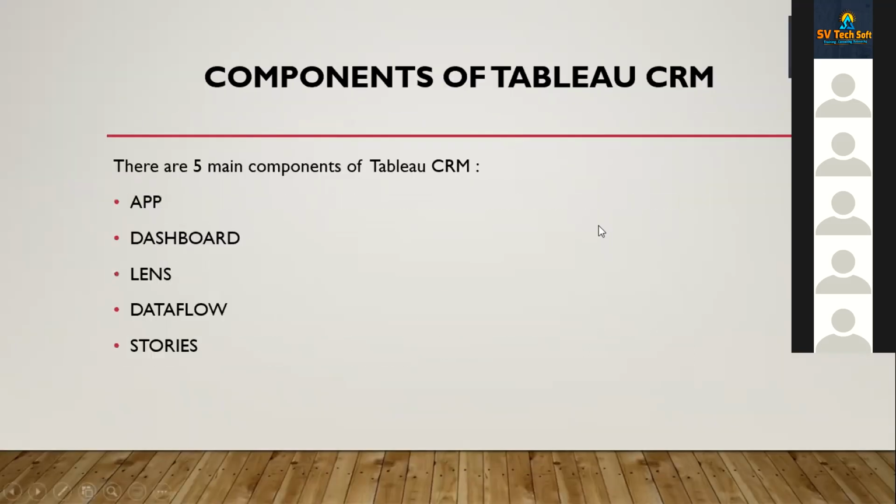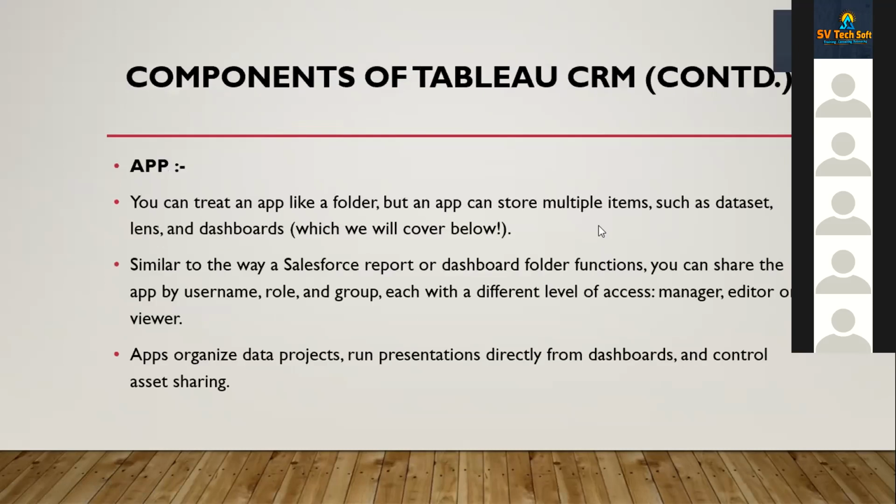There are five main components of Tableau CRM: the app, dashboard, lens, data flow, and stories. I will walk you through these in the Analytics Studio, but on a high level I just wanted to show this information. So what is an app? An app is nothing but a folder. It contains multiple items such as data sets, lenses, and dashboards.